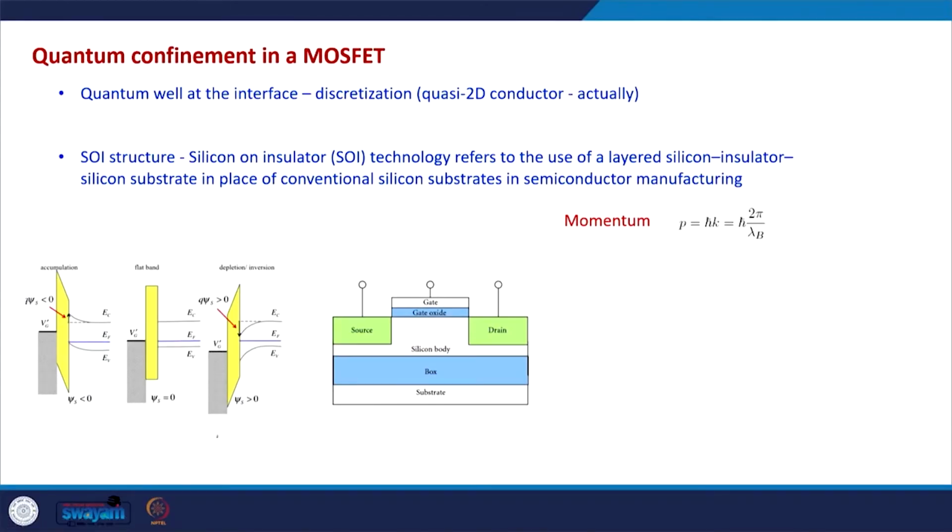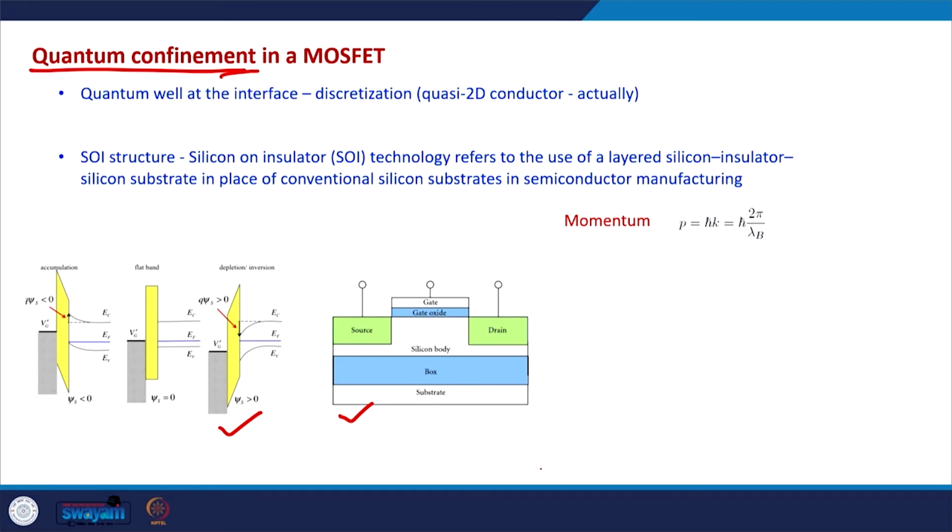In order to find that out, let us do a quick calculation. When do we need to consider the quantum confinement in the MOSFETs, or when do we need to apply quantum mechanics in these confinement scenarios? There are two scenarios, one is because of the potential energy, the second is because of the geometry, and both of these are prominent in nano MOSFETs. So, let us see when we should consider the quantum confinement in MOSFETs.